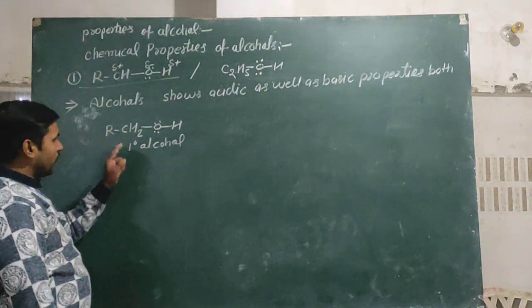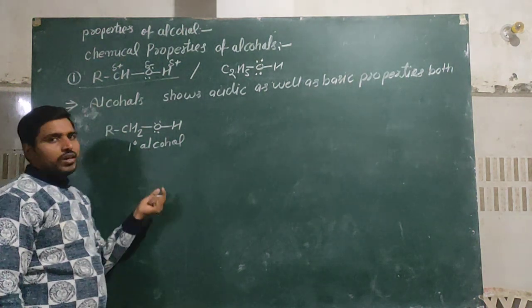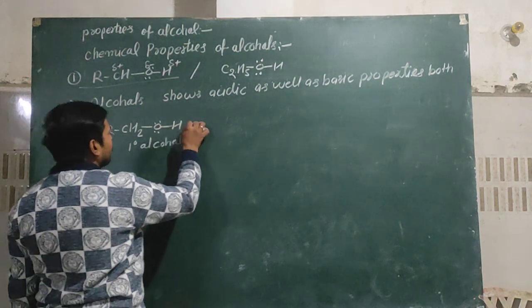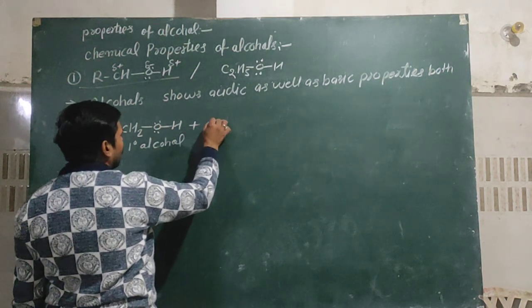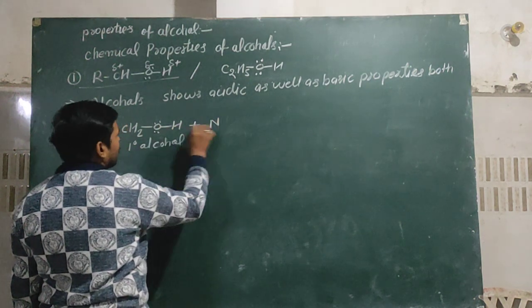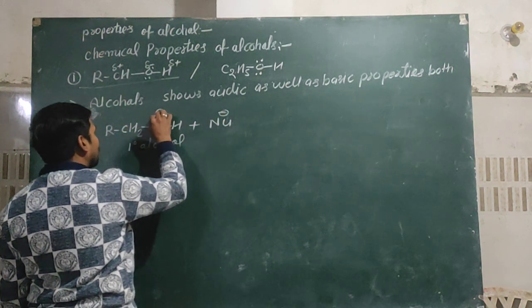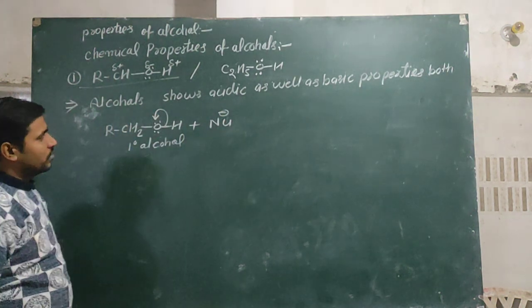If alcohol is primary or 1 degree alcohol, then breaking of the bond always takes place toward the OH bond, toward the oxygen atom.